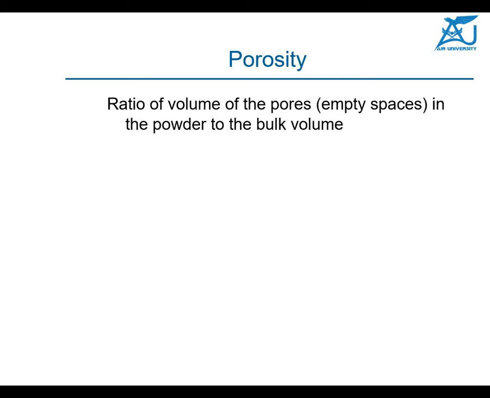This is the ratio of the volume of the pores, that means empty spaces in the powder, to the bulk volume. So porosity is the volume of the pores divided by the total bulk volume. Okay, so this is another term.